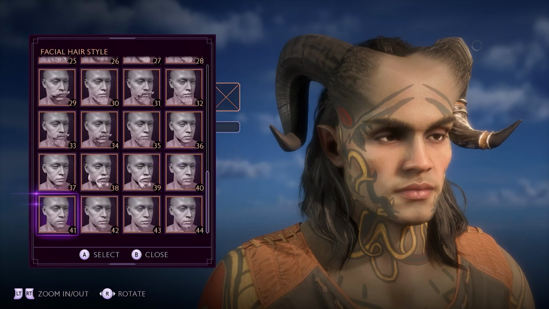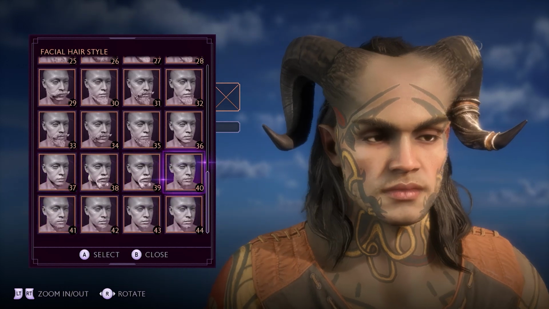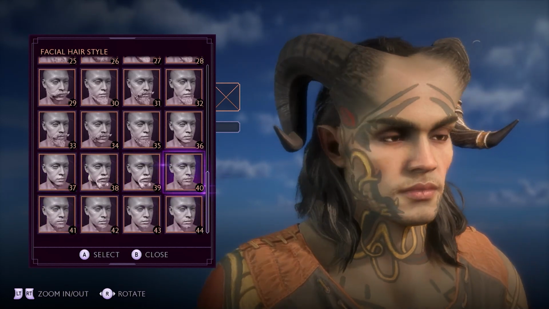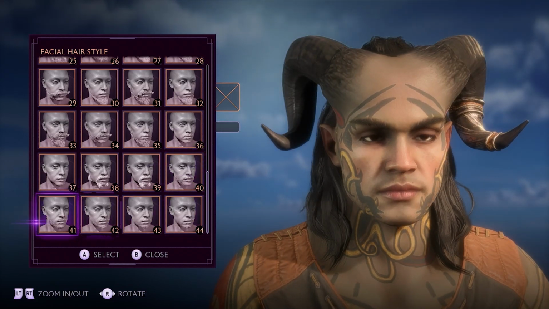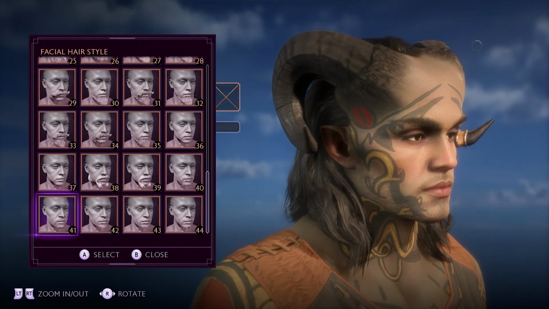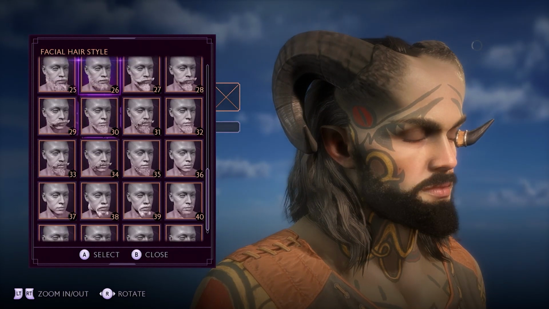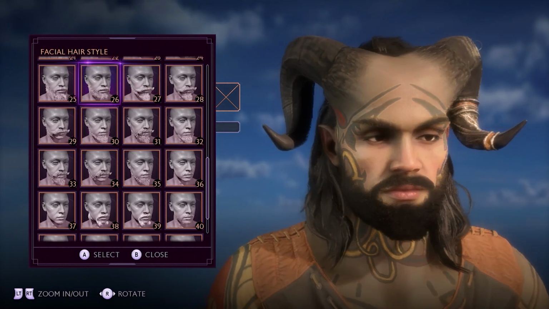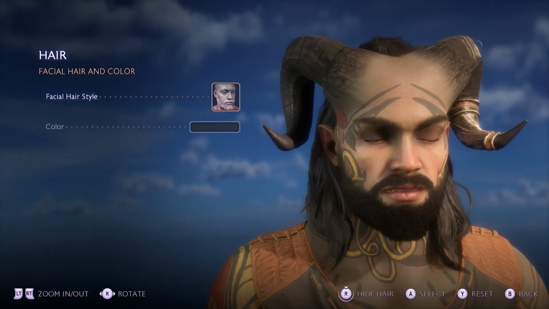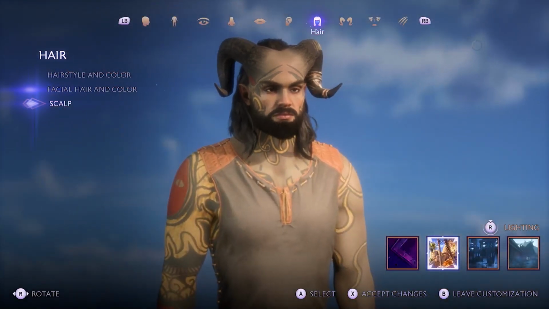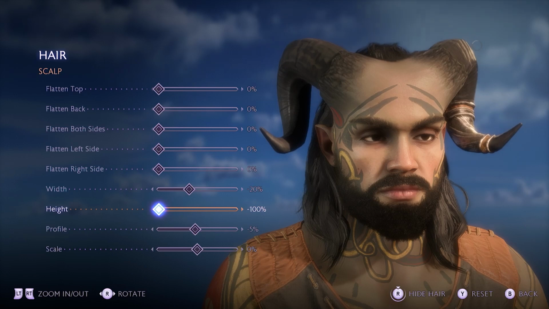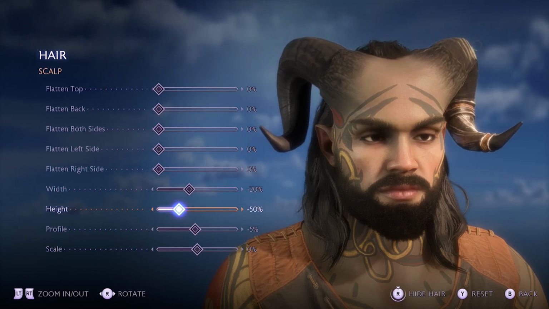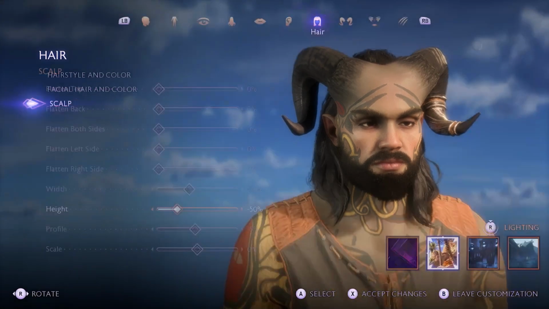What about this one? If we go to number 40, that's non-existent on him. It looks like we've got a few here that we could go with. It doesn't look like they're doing anything. So I think we are going to go with this one. But I wonder, can we... No, we can't actually bring it down a little bit. Is this the beard? So if we go... Okay, that's the height of the head. Okay, that makes sense. No problem.